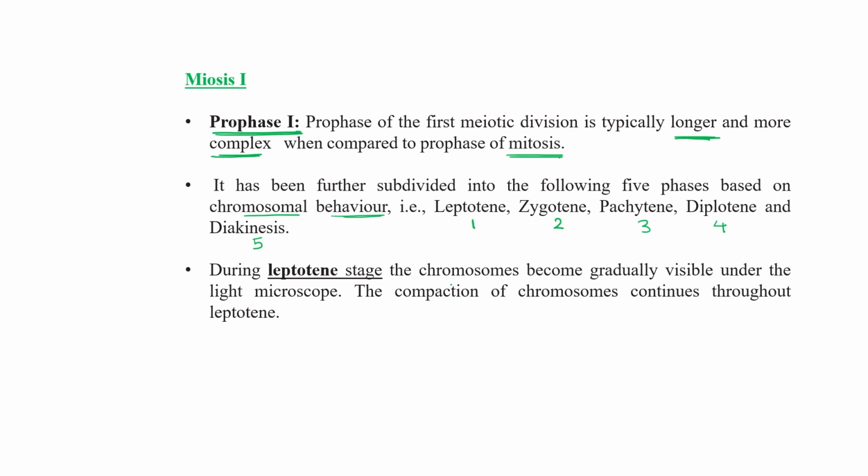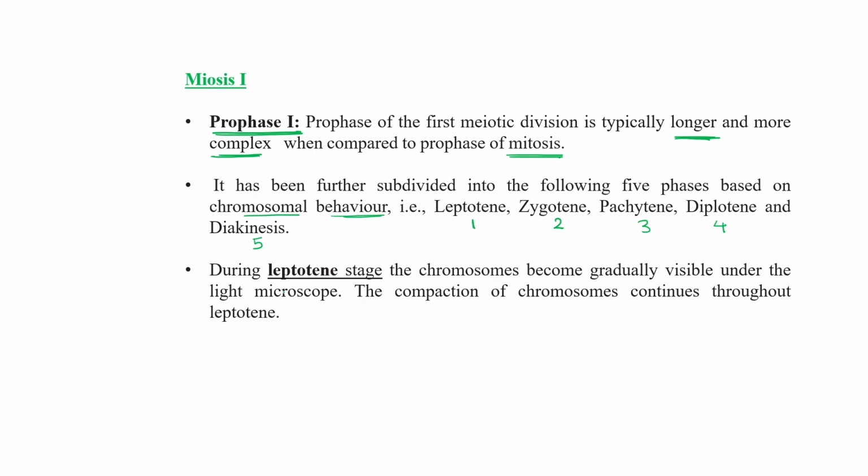So prophase 1 is comparatively longer and complex. We will further divide this prophase 1 into 5 different phases: leptotene, zygotene, pachytene, diplotene, and diakinesis. Now we will see the behavior of chromosomes in each stage.